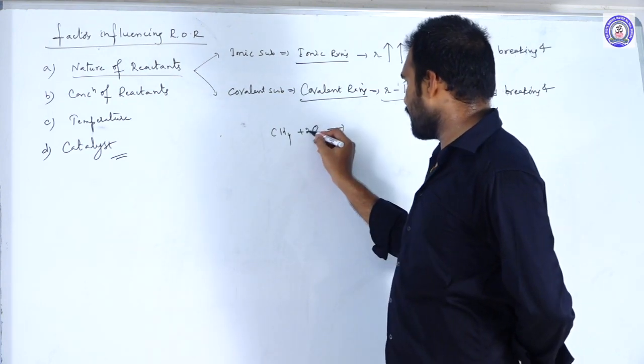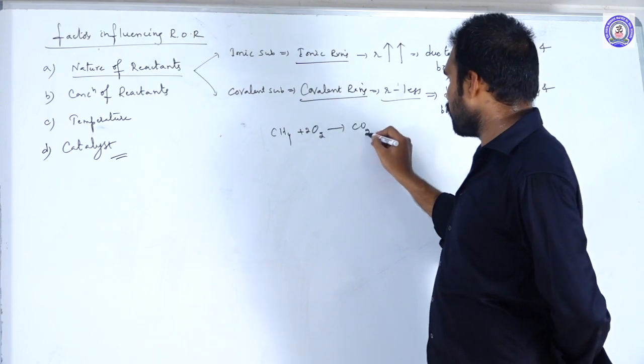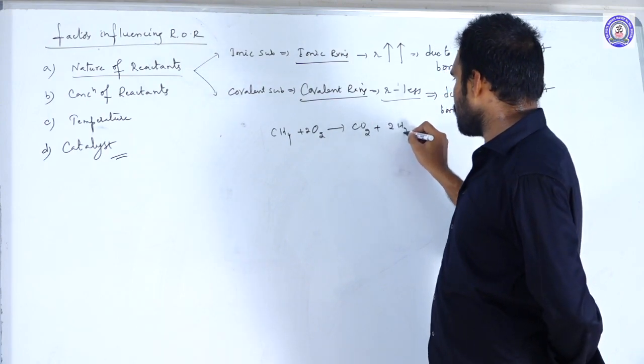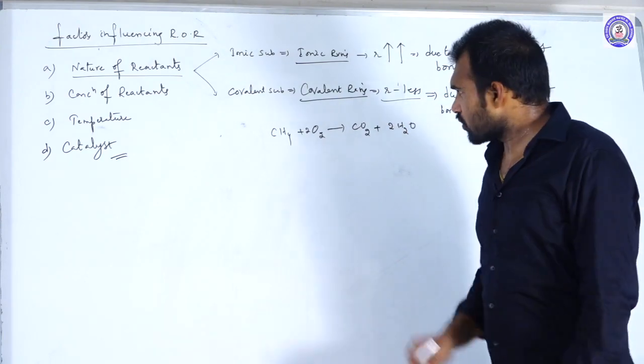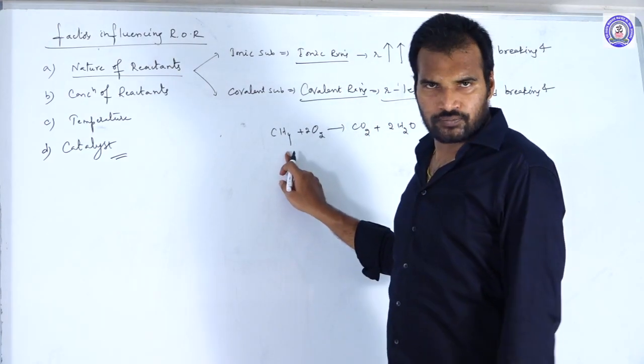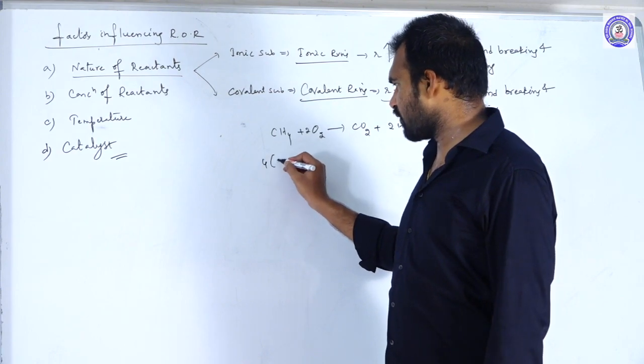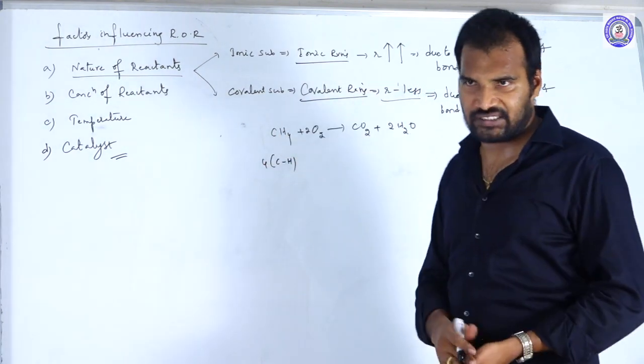Okay, so 2O2, we get CO2 and 2H2O. So this is a covalent reaction. If you take that, here how many bonds? 4 CH bonds. So here 4 CH bonds we should break first.